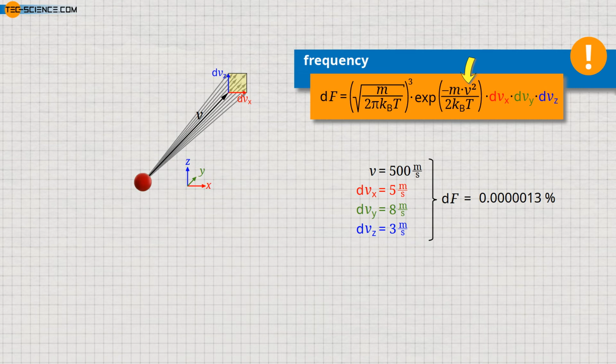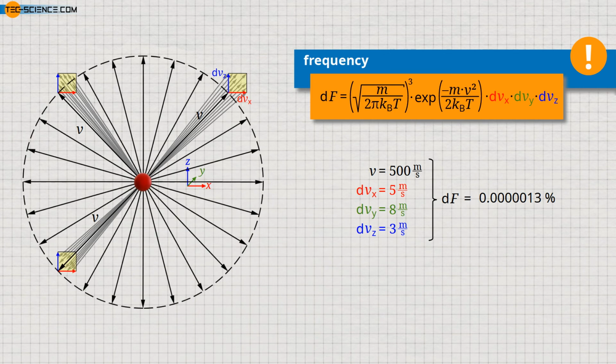What does this mean now for our possible velocity vectors, which may lie within the range limited by dvx, dvy, and dvz? The figure shows another possible velocity vector which has the same absolute value and which may also vary within the given limits. We can also draw another possible vector range. If we represent all possible velocity vectors, we ultimately get a circle in the two-dimensional case, and a sphere in the three-dimensional case, on which the arrowheads of all possible velocity vectors are located.